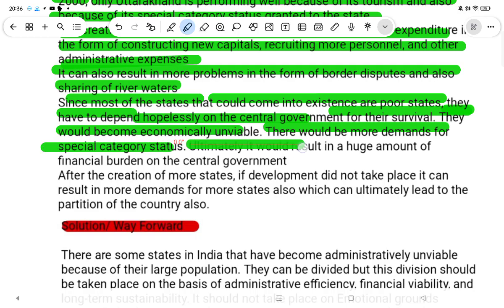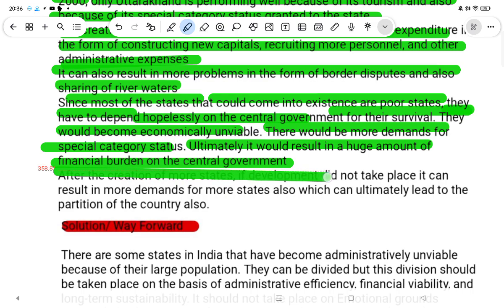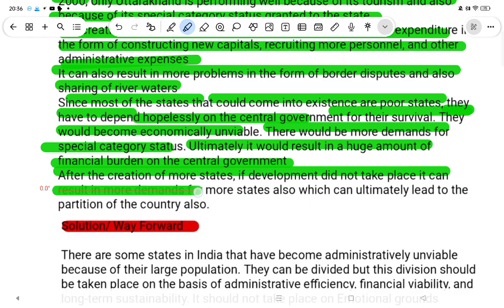Ultimately, it would result in a huge financial burden on the central government. After the creation of more states, if development did not take place, it can result in more demands for more states also, which can ultimately lead to the disproportion of the country. Also, the solution, or way forward.